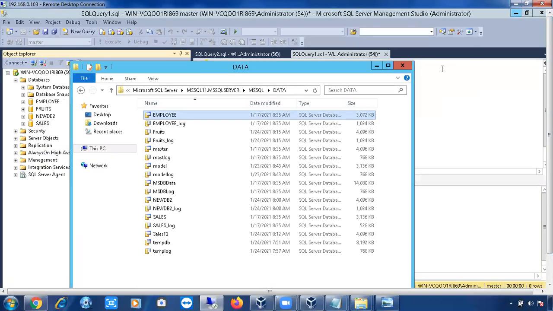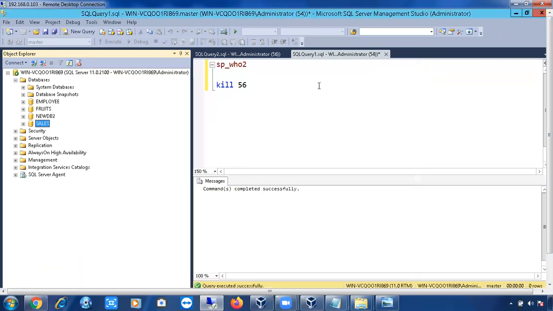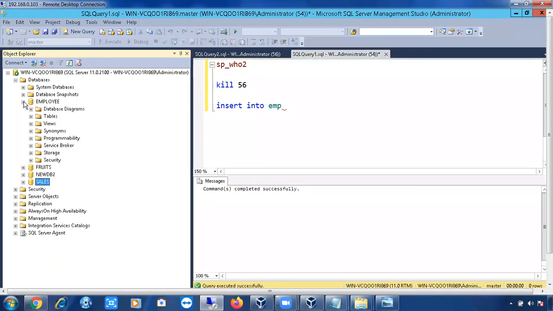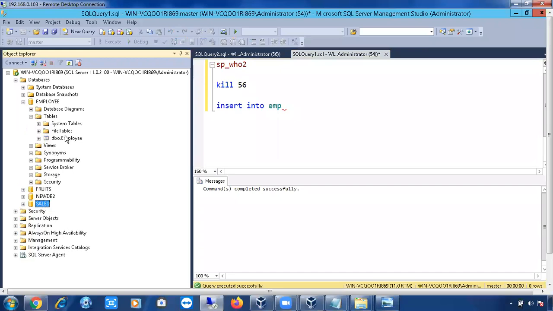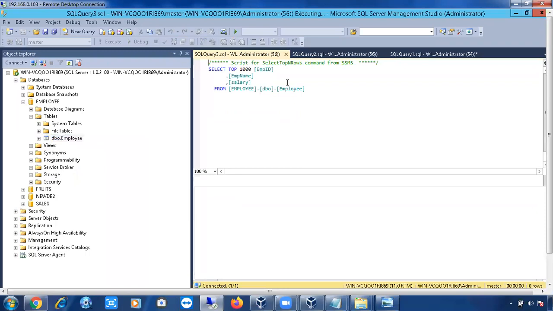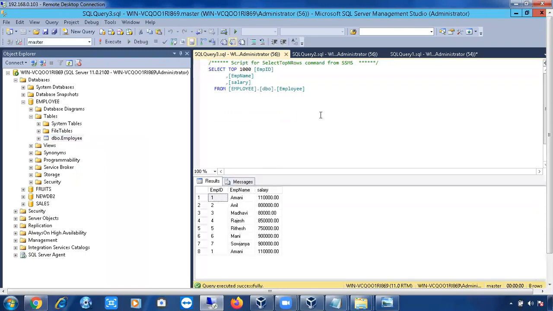Try to insert a lot of records in that. Say for example, if I want to insert a number of records, no need to insert multiple times. Insert into employee values. Where is my employee database? Right, under tables, the employee table is there, right? How many records are there? Select top 1000 rows. What are all the columns? Employee ID, employee name, salary, right?